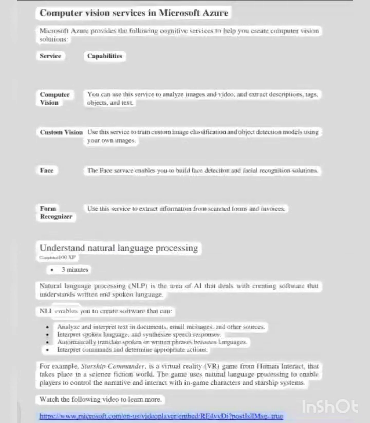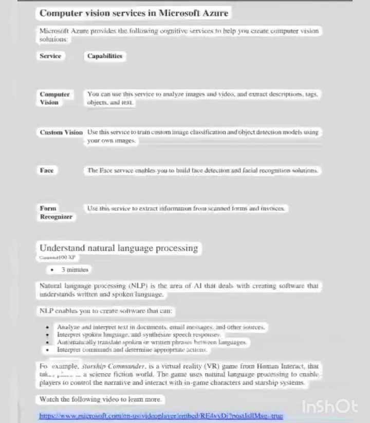NLP enables you to create software that can analyze and interpret text in documents, email messages, and other sources. Interpret spoken language and synthesize speech responses. Automatically translate spoken or written phrases between languages. Interpret commands and determine appropriate actions.